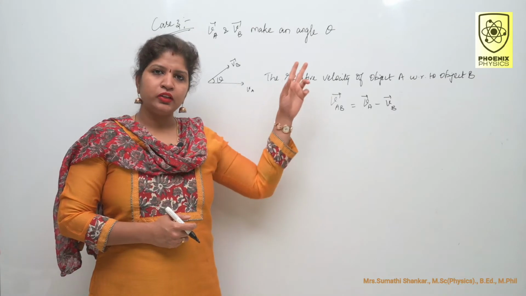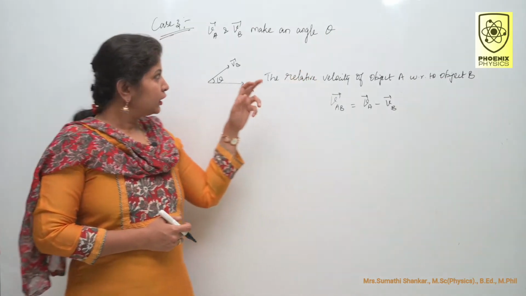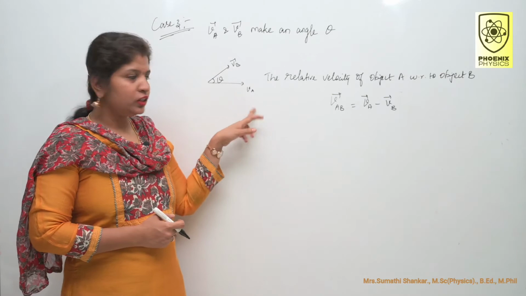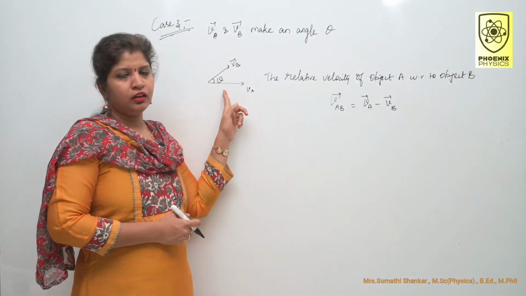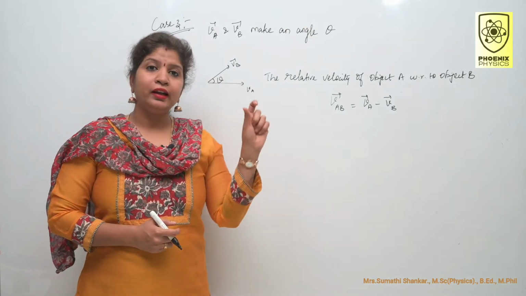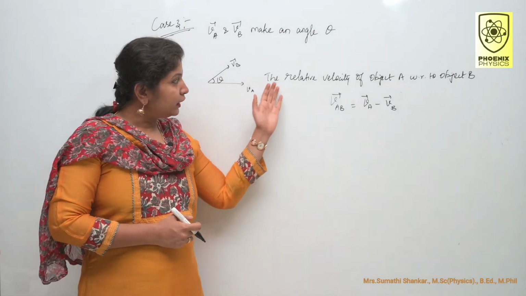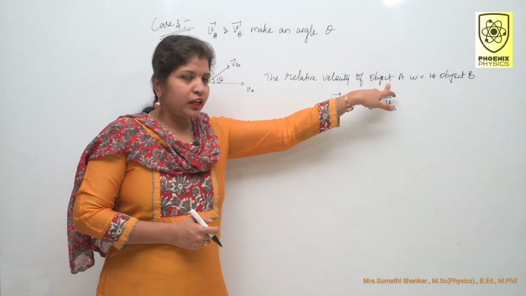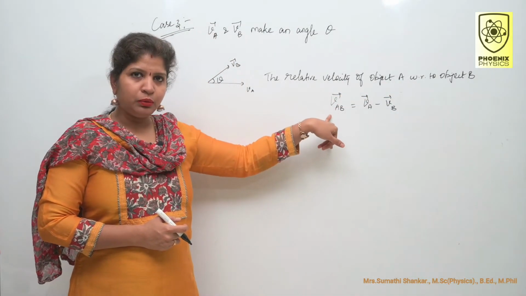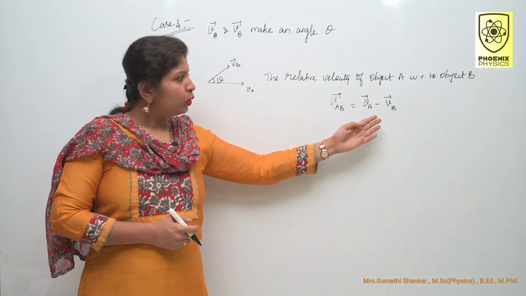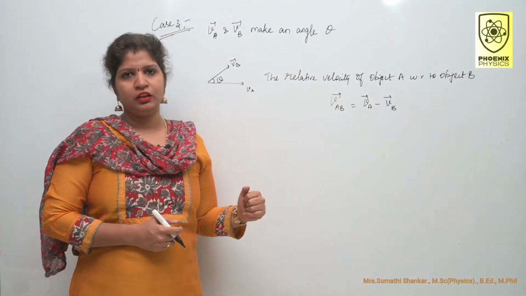Next one is case 3. Here consider two velocities VA and VB making an angle theta. How do you write relative velocity? The relative velocity of object A with respect to object B is VAB, that is equal to VA minus VB.